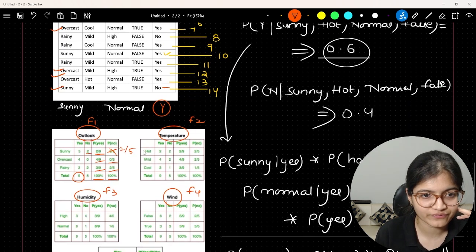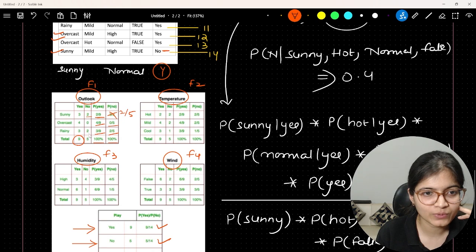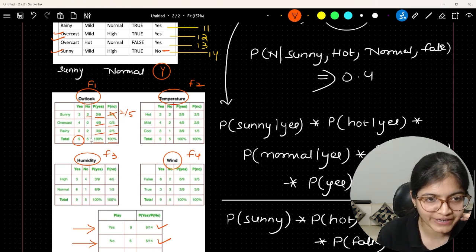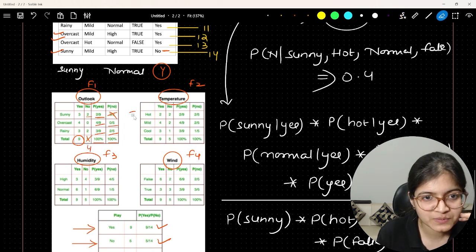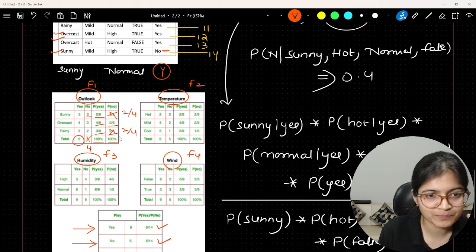So it will be 2 by 5. Perfect. And here you will be able to get the calculation. Should be total 4, not 5 in that case, right? 2 plus 2 is 4. So the probability of this specific part will be 2 by 4 and this is also 2 by 4. So just re-verify this particular part. There is a mistake here which I have solved as for now.